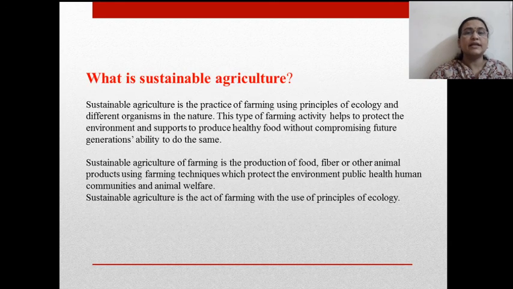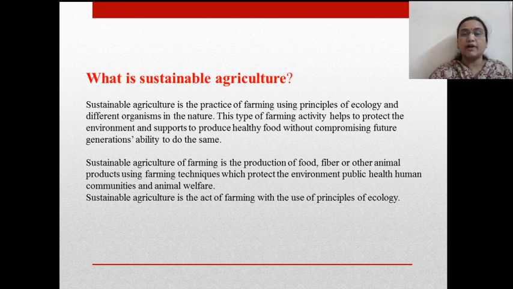Now, what is sustainable agriculture? Sustainable agriculture is the practice of farming using principles of ecology and different organisms in the nature. This type of farming activity helps to protect the environment and supports to produce healthy food without compromising future generations' ability to do the same.